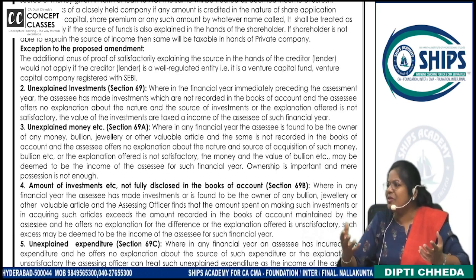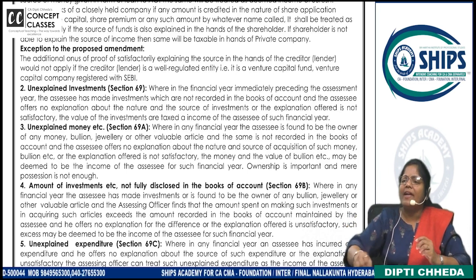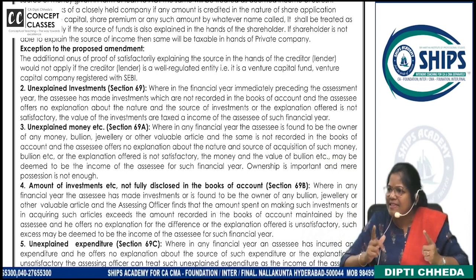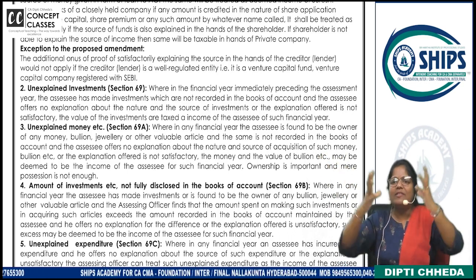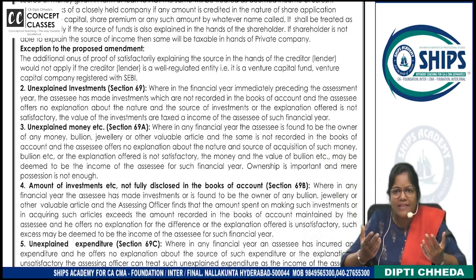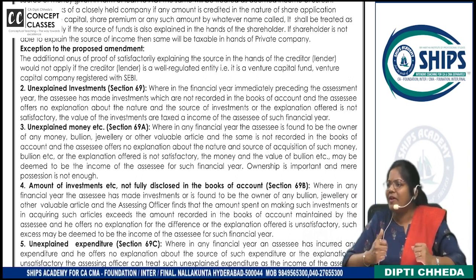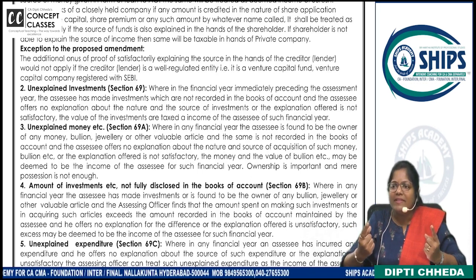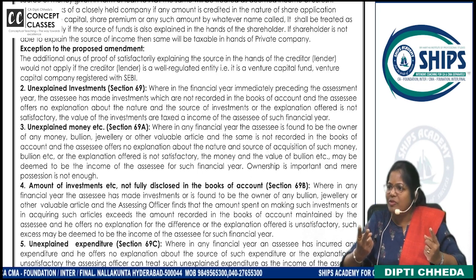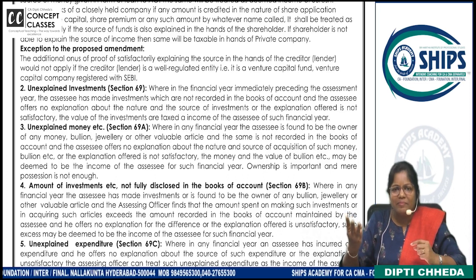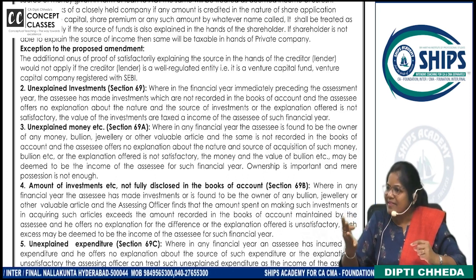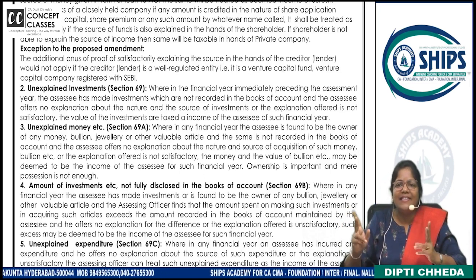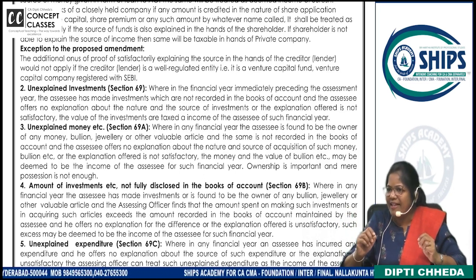Clear? No one is going to ask you directly, name 5 heads of income. All your income is grouped into 5 heads. Did we see that? Yes? The 5 heads, whatever income you get, you need to pay tax on that. Can you name the 5 heads? What are they? Income from salary, house property, business head, capital gain, others. Every head has a condition that we have written carefully.